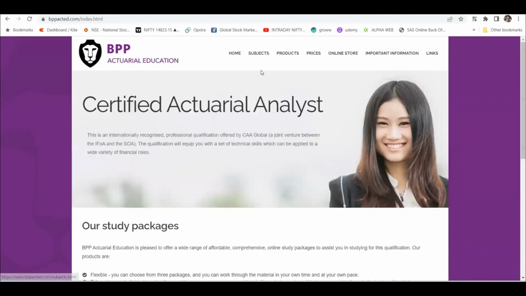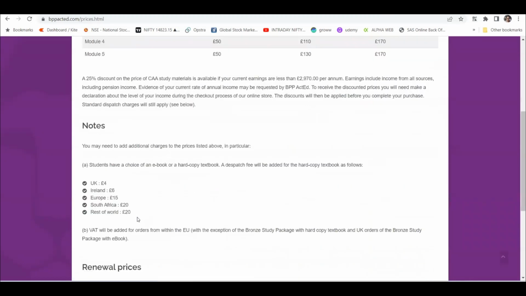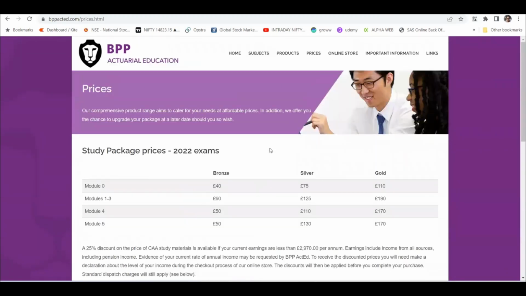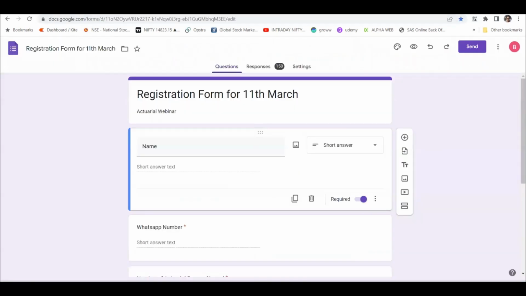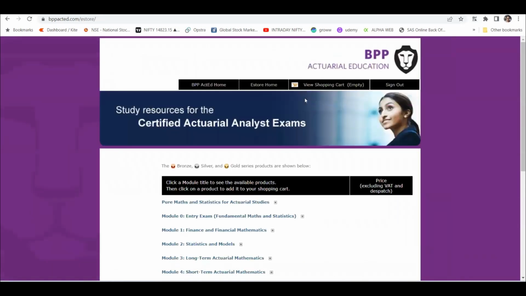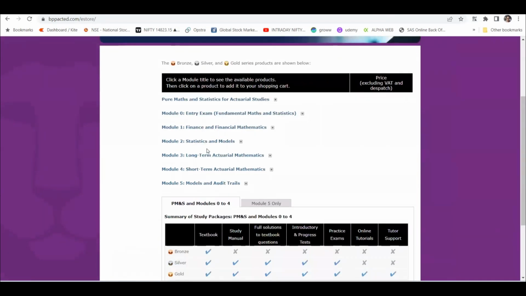Wait a minute, I think they have changed their prices, module, study packages. Sorry, I think they had an online store. Yeah, I think from here you can, like this, statistics and models, right?